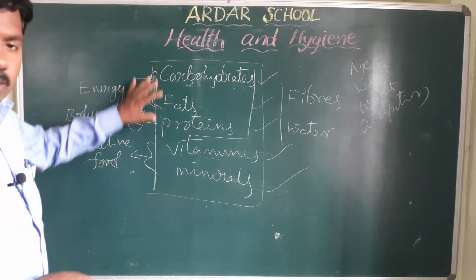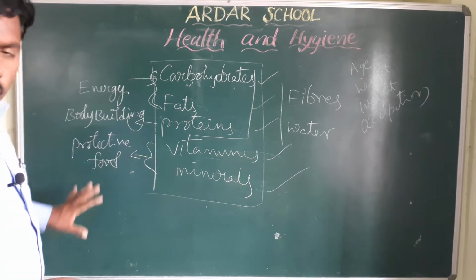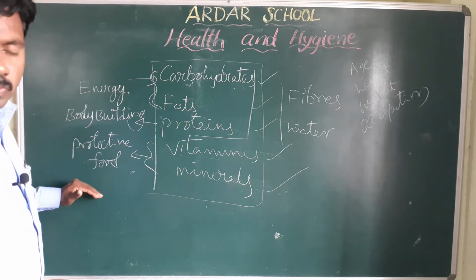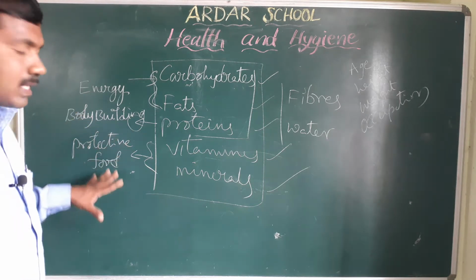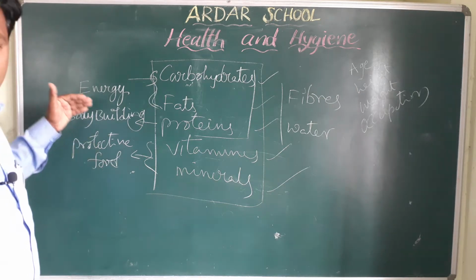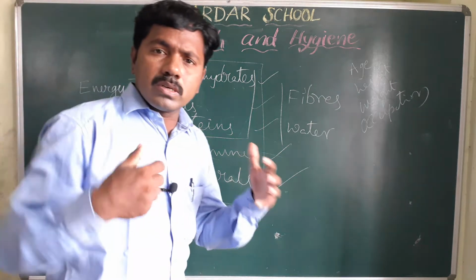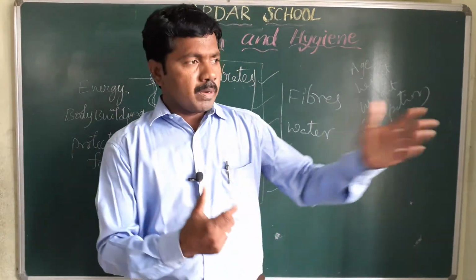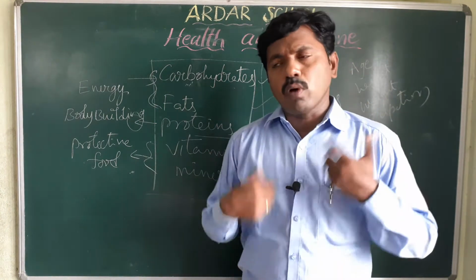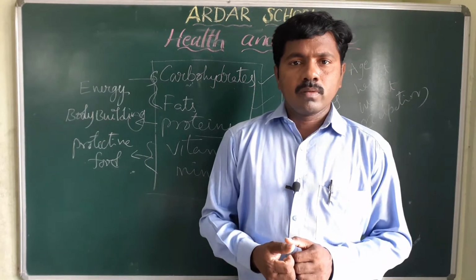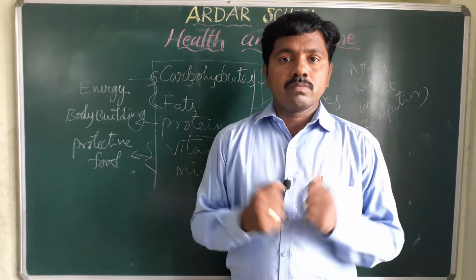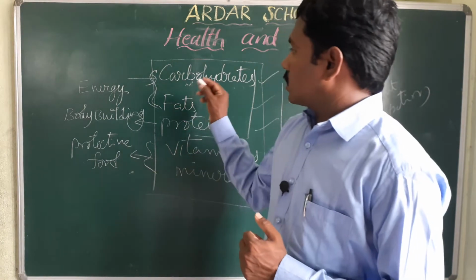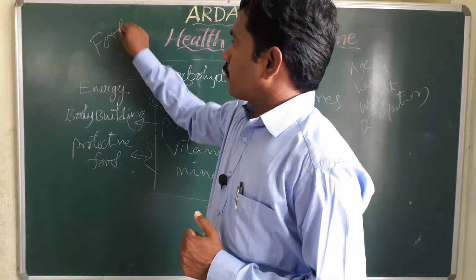So majorly there are three kinds of groups: energy giving foods, bodybuilding foods, protective foods. In previous classes you already learnt about these. For example, when we are doing any work or playing, running, writing, reading, whatever it may be, we need energy. Where do we get energy? We get energy from food, from food only.